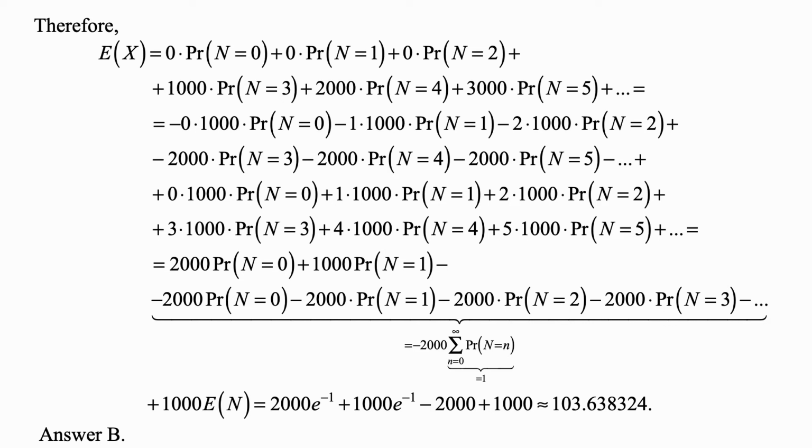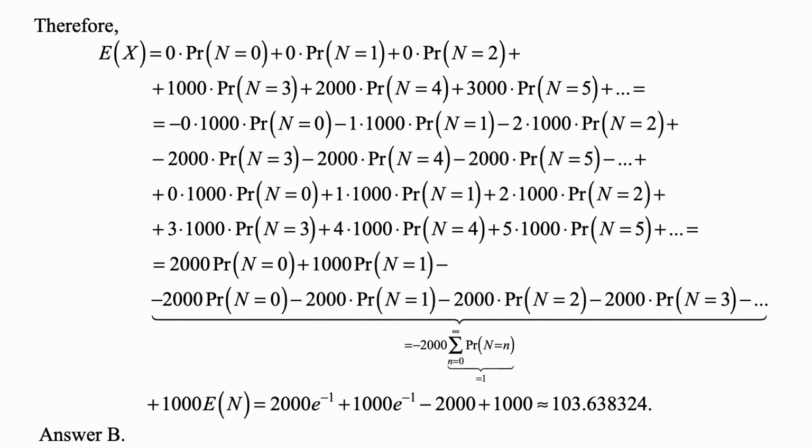So every single time 2,000 is missing. If we add 2,000 to each and every one of those, then we'll get, from N equal to 3 on, the expected value of N times 1,000. And of course, if we add 2,000 times each of those probabilities, we have to subtract it to balance it out, and keep it subtracted separately.